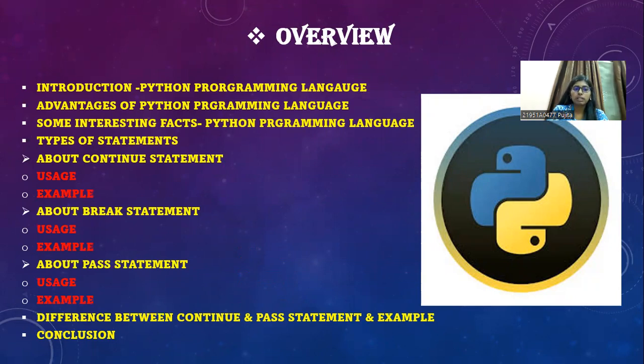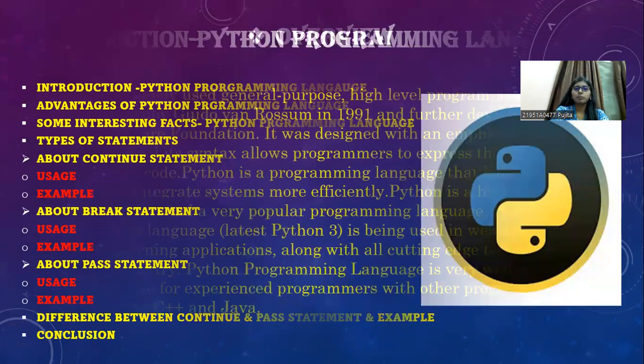Then the types of statements: the continue statement, its usage and example, the break statement, its example and usage, and the third one, the pass statement, its usage and example. Lastly, we will know about the difference between the continue and pass statements and its example, as that is our main topic, and we'll end with the conclusion. So let's start with our presentation.